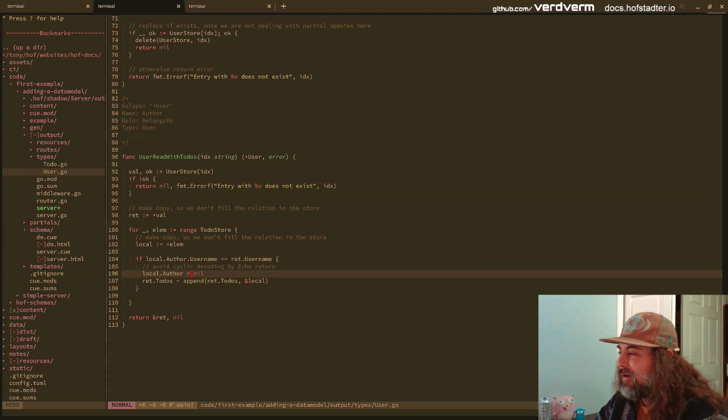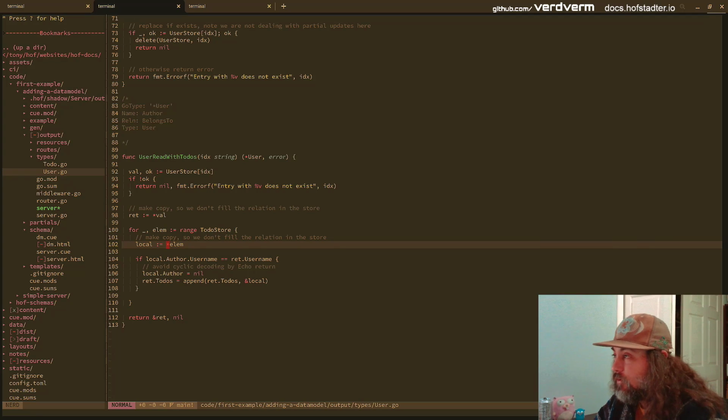If it is, we're gonna remove the author pointer if there is one. We just do this to be safe from the user that might be attached to do. Well, because we always do attach the user to a to-do in the store.